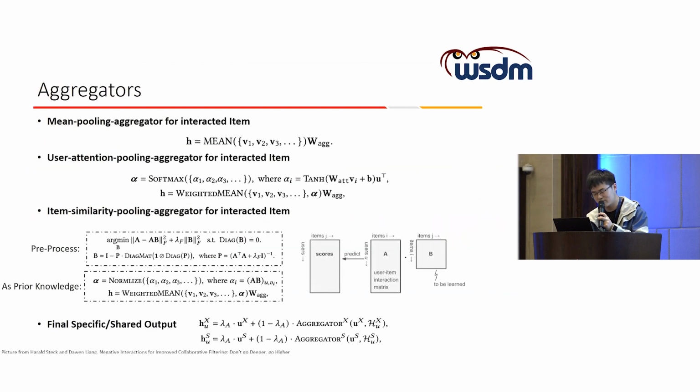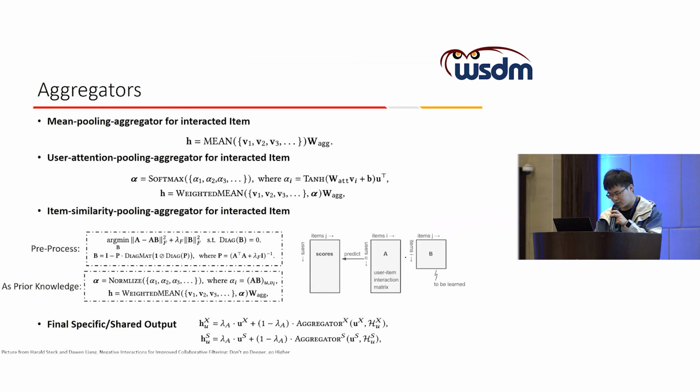We first introduce our aggregator. In this work, we just propose a novel framework, but the aggregator architecture is not a key contribution of this work. Therefore, we only test three well-known modeling ideas for our aggregator, such as the mean pooling aggregator, user attention-based aggregator, and the item similarity-based aggregator.